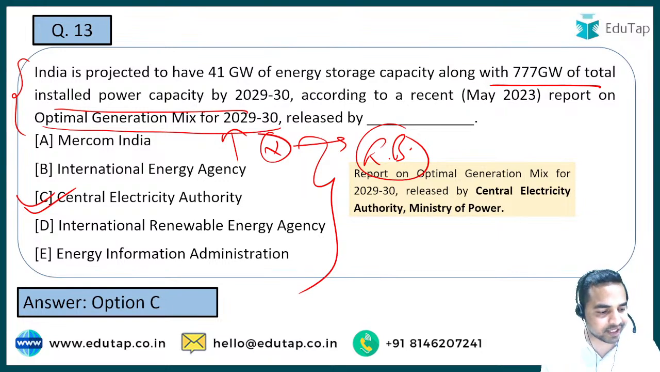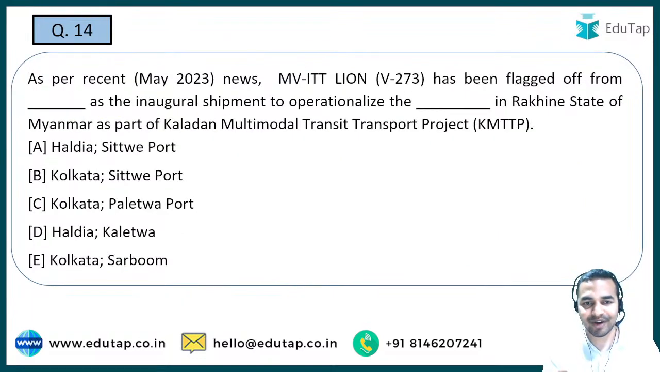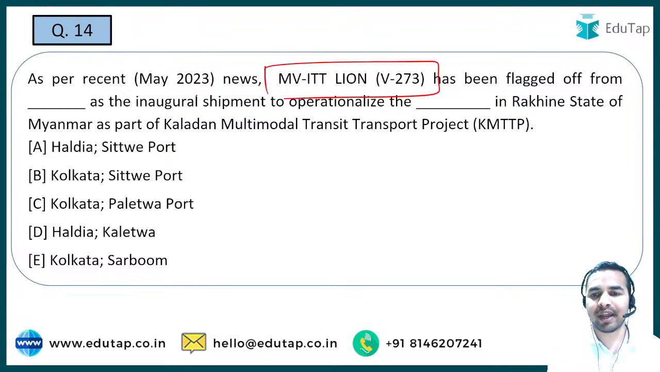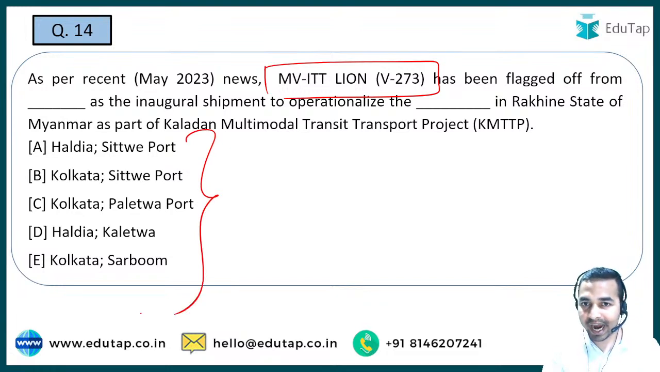So guys, quickly answer inside the chat box, because the faster you answer, we will be able to revise more questions in a shorter span of time, and so that after that you can also revise the same. Now let's move on to the next question, guys, and the next question is MV ITT Lion V273, which was flagged off, and here you are required to tell me the port from where it was flagged off, and to which port it is going. Question is all on these particular lines, and these are some typical current affairs questions on which questions are being asked in the exam.